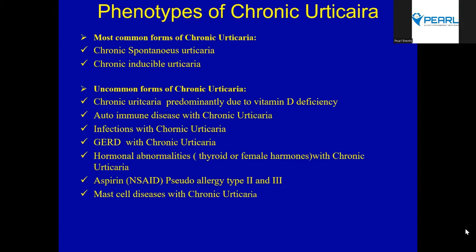And mast cell diseases with chronic spontaneous urticaria, of course, these patients are going to have a full spectrum of allergic diseases, urticaria. The tryptase levels are usually going up. There will be episodes of anaphylaxis. Sometimes it can be limited cutaneous mastocytosis as seen in children. So there will be Darier sign positive, plus they may have urticaria differently, or they may have the whole thing along with urticaria. So tryptase is a biomarker which you look at. So these are uncommon forms of urticaria, which we need to keep in the back of the mind when we're seeing a patient with chronic spontaneous urticaria.